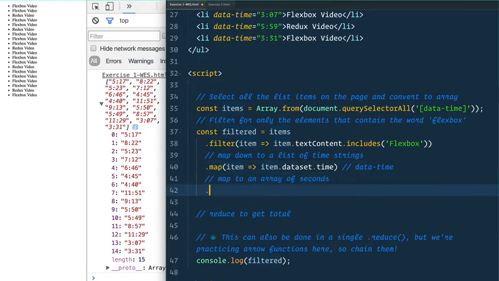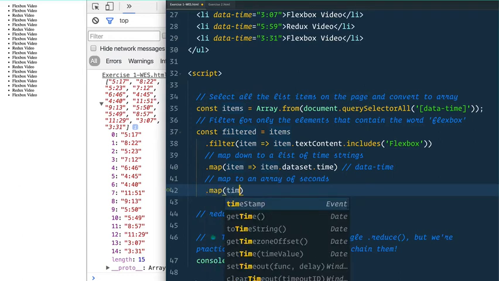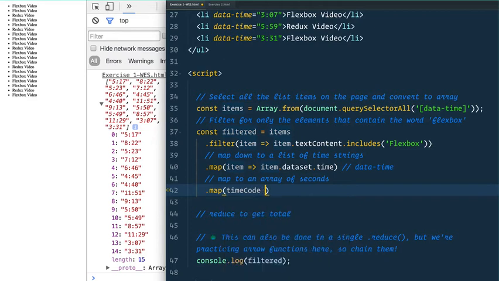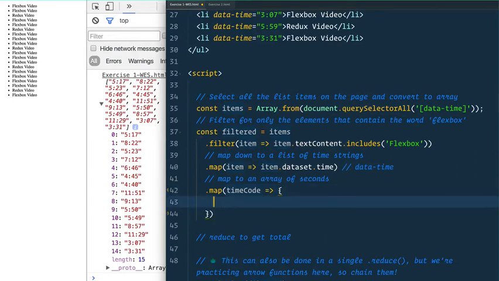So we can use map again, and let's just say we'll call it timecode. And here we can't just use an implicit return like we've done here. We don't have curly brackets. We don't have the return keyword because we're just doing one quick thing. However, here we need to use a full block because we're going to do a couple things.